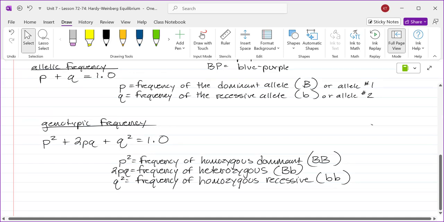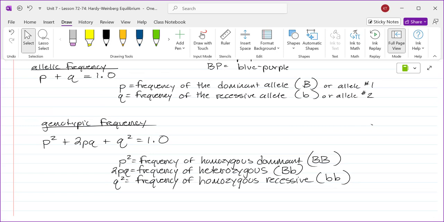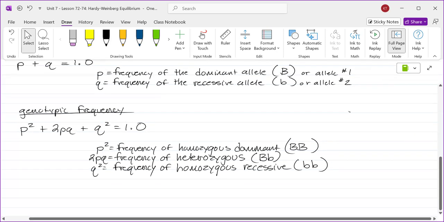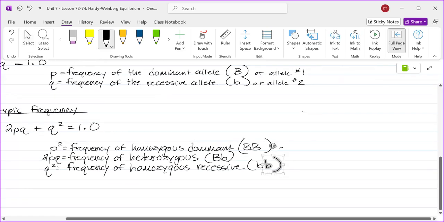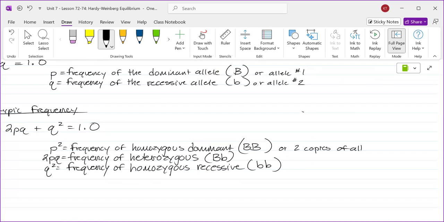Now, in the event that you were doing something that's codominant, p squared can just be two copies of allele 1, and q squared can be two copies of allele 2. When we come up to a problem, which I really hope we do on codominance, I'll show you what I mean by that if you're still a little unsure. But it mainly deals with codominant traits like blood type or flower color or something like that.